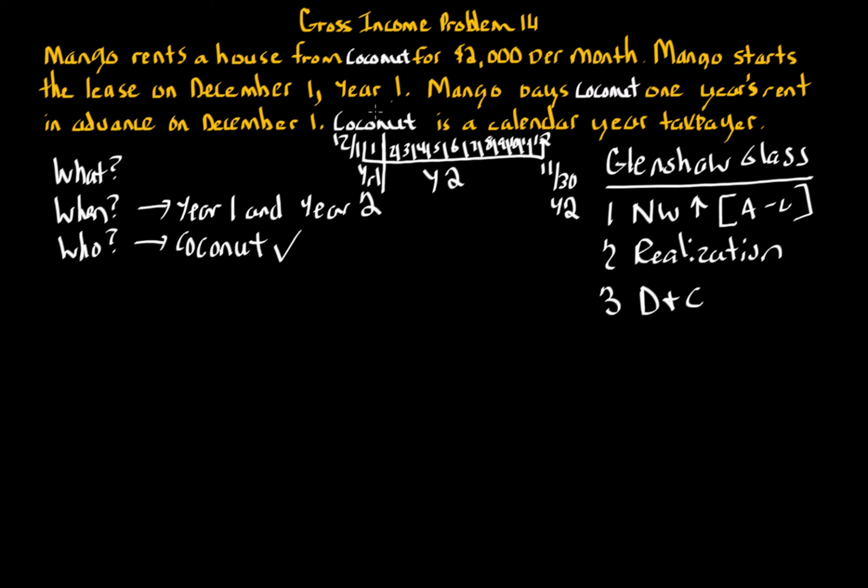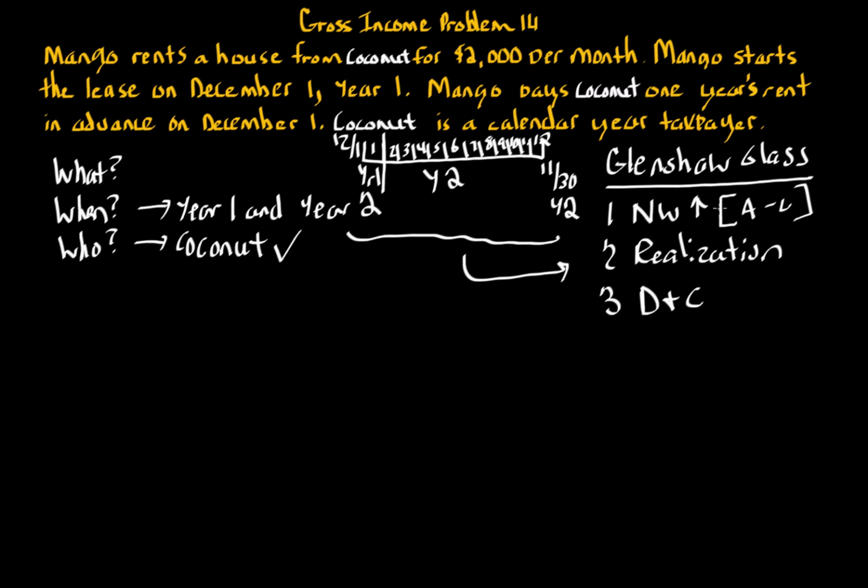We're told Coconut is a calendar year taxpayer. Mango is probably a calendar year taxpayer as well. That means Coconut is going to report income from January 1st to December 31st, year 1 on the year 1 tax return, and then January 1st to December 31st, year 2 on the year 2 tax return. That is going to become an issue we're going to have to talk about. But before we get to that, let's make sure we even have income, looking at the total period of time.